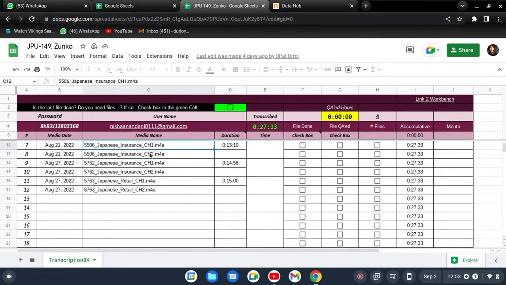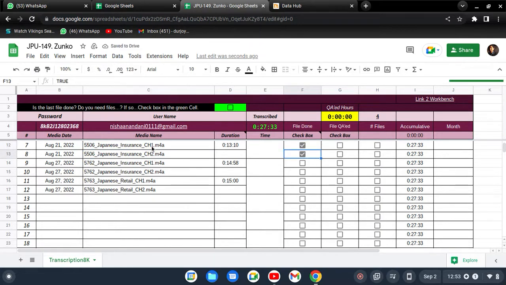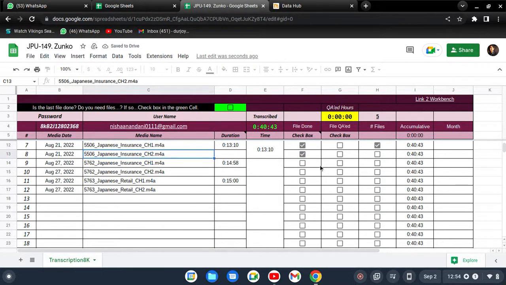And after that, let me explain something more. Whenever you finish your files, like this one you have already completed, this one you already completed, then get back to this sheet and click on this file done box, like file done, file done. Okay, then we will understand this person has finished those file transcriptions. And after that, move to the second file, like this one, and work on those files. How you will work, I will show you. But for this sheet I'm showing you what you have to do after the work is done.